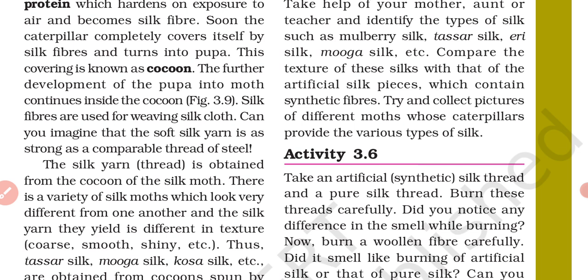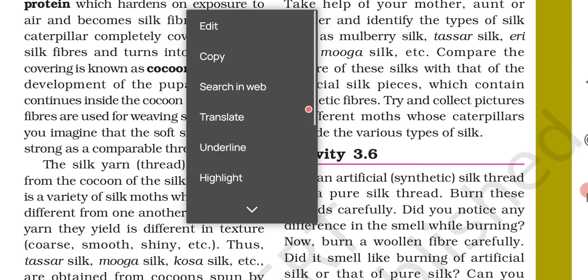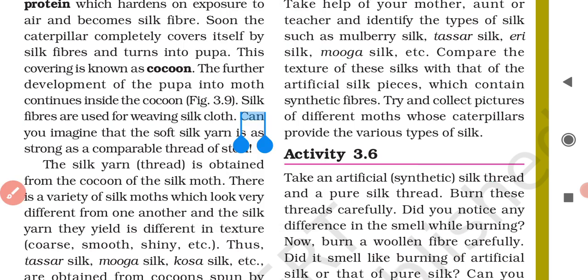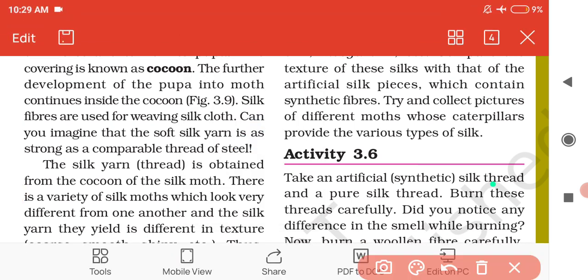Next, silk fibers are used for weaving silk cloth. A soft silk yarn is as strong as a comparable thread of steel, which I told you already, that silk is the strongest natural fiber.